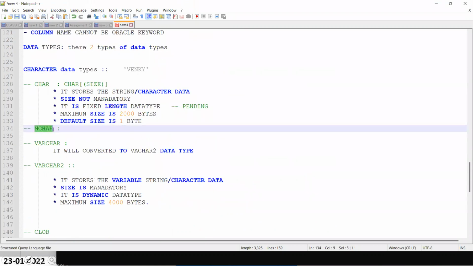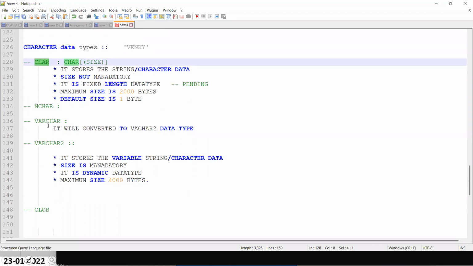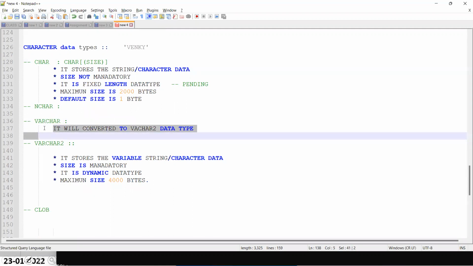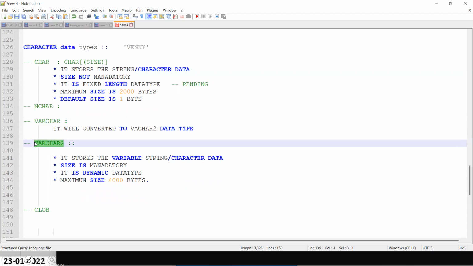So next, nchar. Nchar is the same as char, the only change is that it will allow multiple languages. If you declare nchar, that means national character set, so it will allow languages other than English also. If you declare only char, it will allow only English. Next, similarly we have nvarchar, nvarchar2 also. If you declare varchar, then it will convert it into the varchar2 data type only. So you need not declare it at all. If you declare it also, it will convert it to this one.